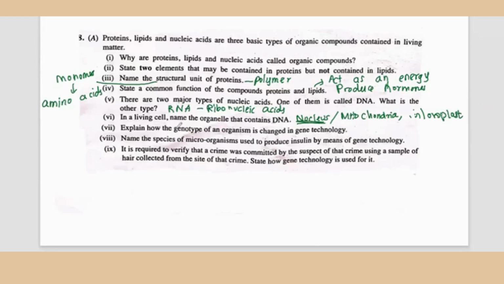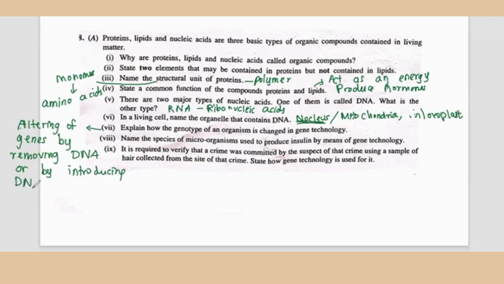Seventh question, explain how the genotype of an organism is changed in gene technology. In gene technology, what mainly happens is altering of the genes. How do they alter it? Genes are altered by removing DNA or by introducing new DNA to the genes.